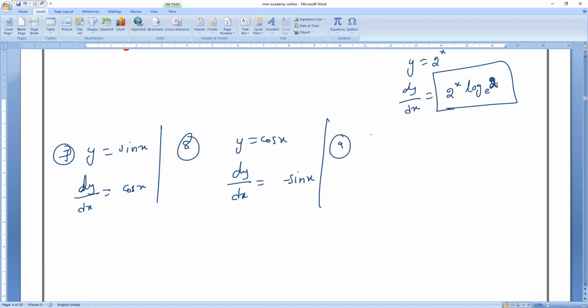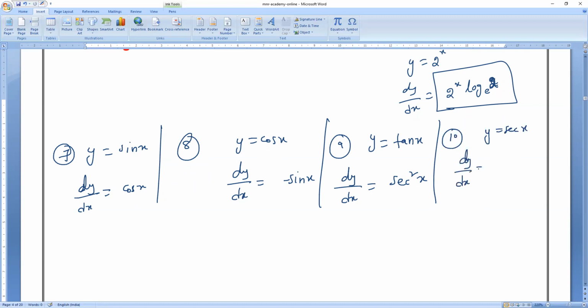Same way, y is equals to tan x, then dy by dx is equals to sec square x. Rule number 10. y is equals to secant x. Then dy by dx is equals to, you have to learn these formulas, secant x into tan x.